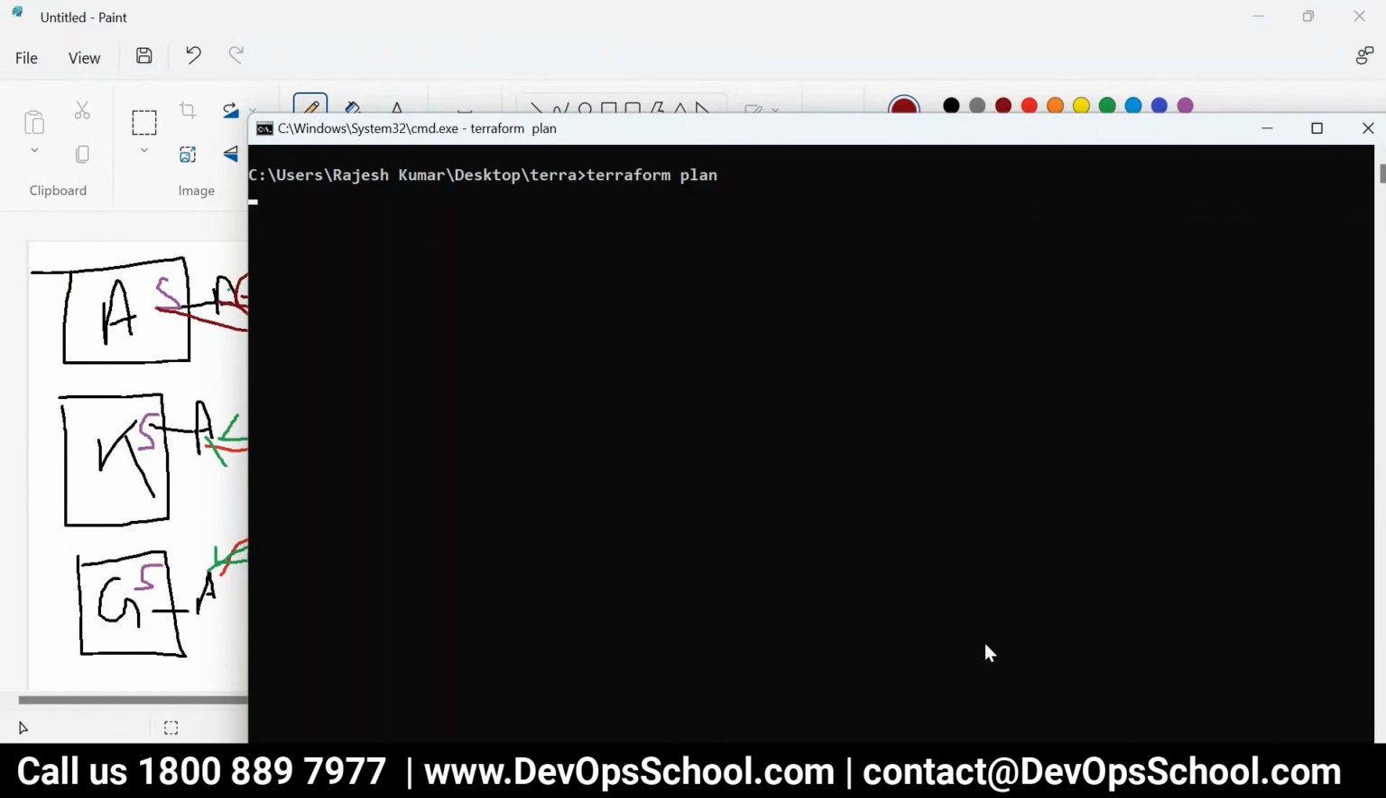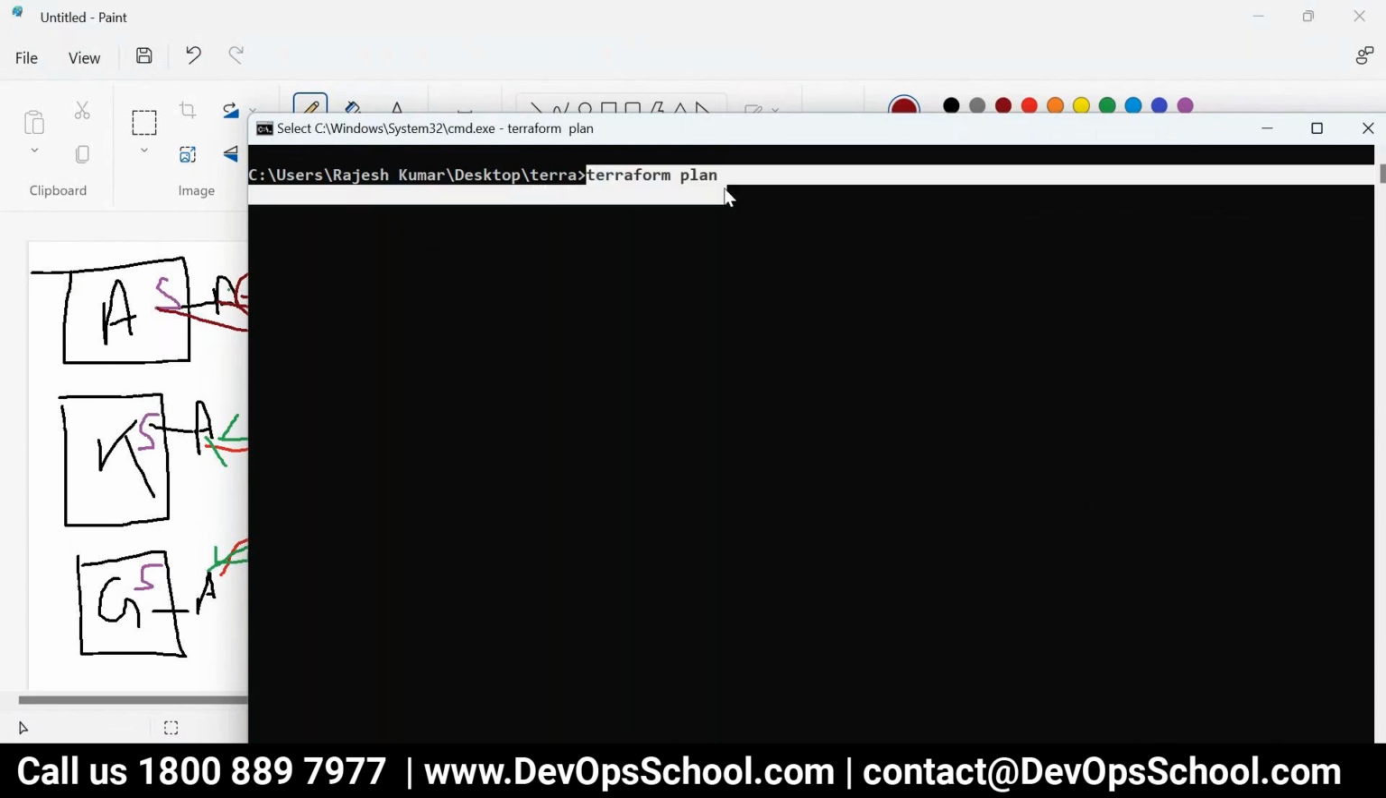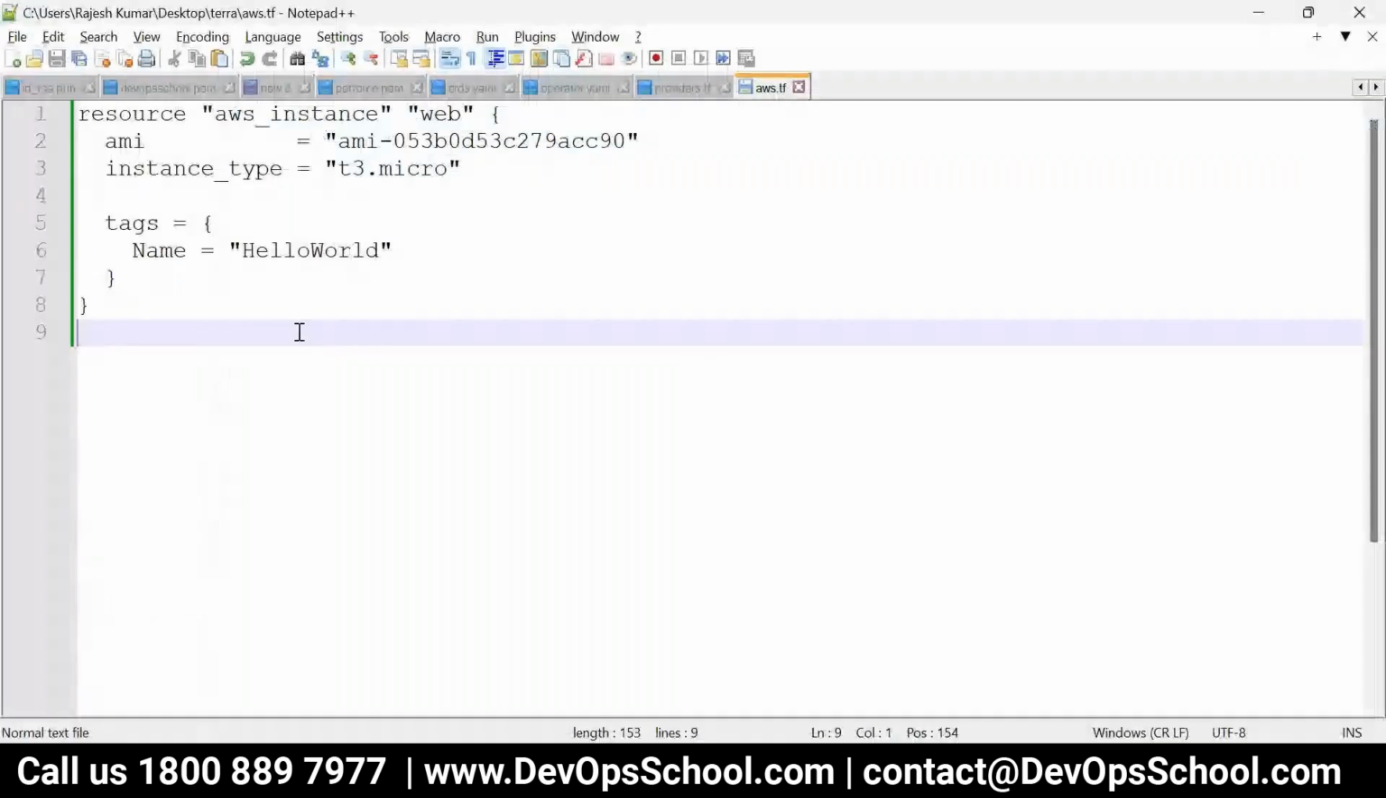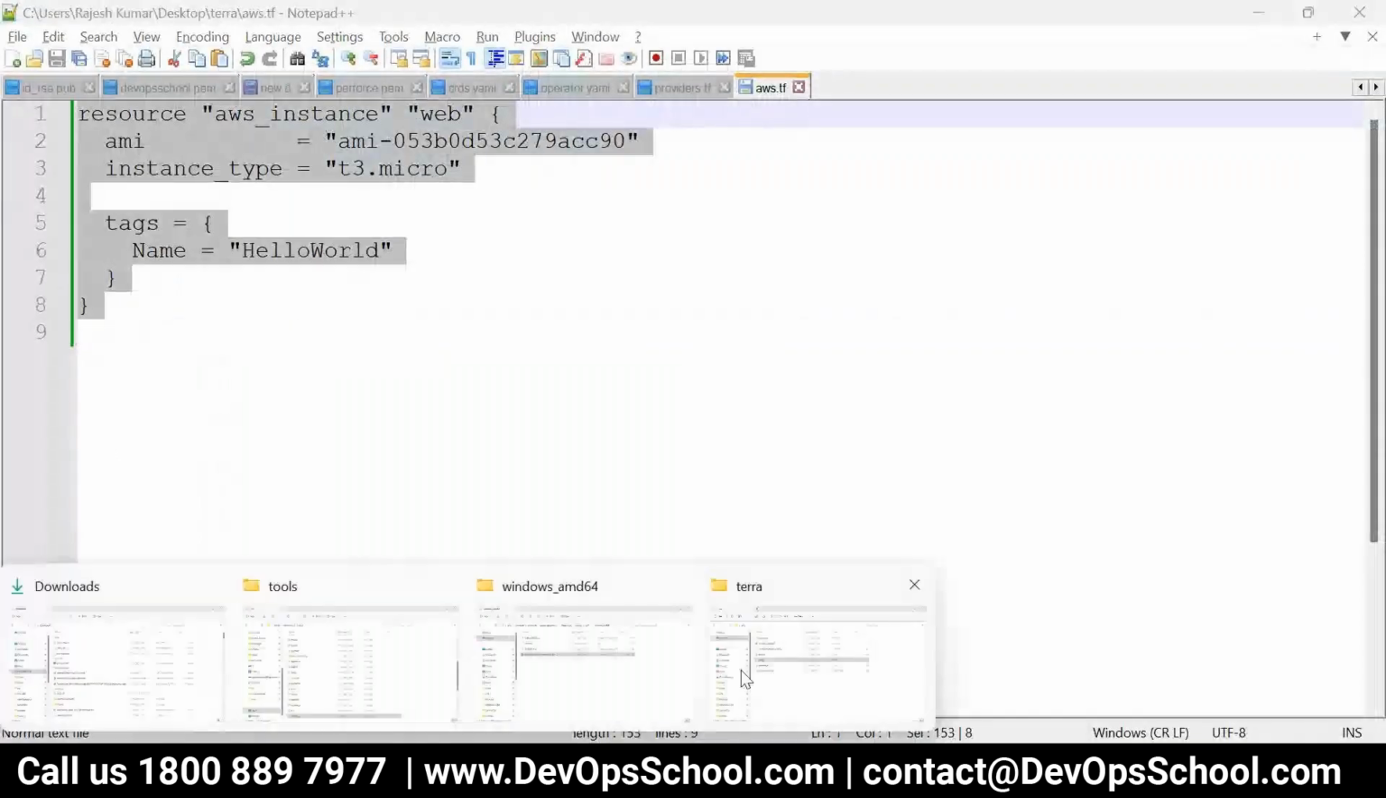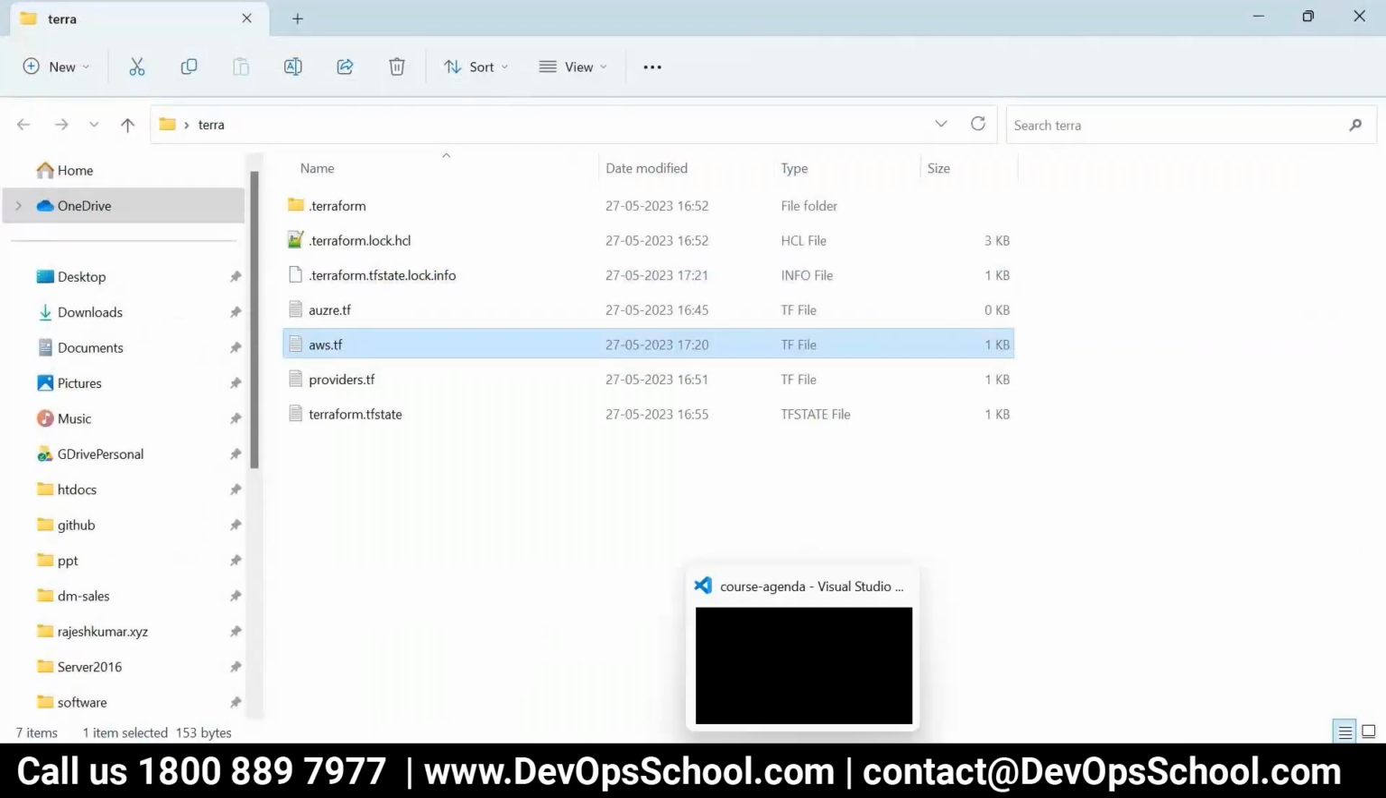But you already have the TF file, right? Is it going to do anything? This plan will run on the TF only, right? Yeah, this TF, okay. AWS.